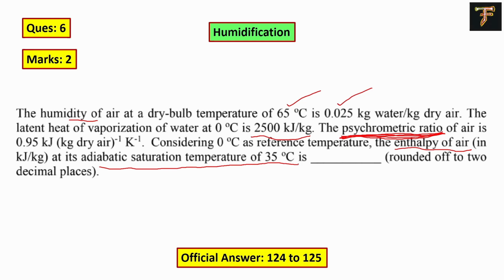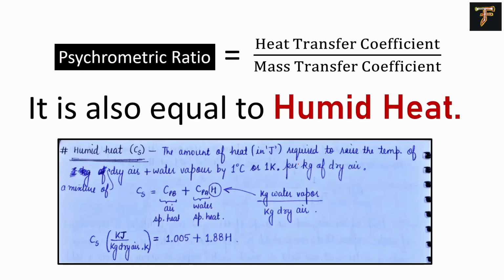First, let's understand a few definitions. What is the psychrometric ratio? It is the ratio of the heat transfer coefficient to the mass transfer coefficient, h by k. And it is also equal to the humid heat. What do we understand from humid heat? Humid heat is the amount of heat required to raise the temperature of a mixture of dry air plus water vapor by 1 degree Celsius per kg of dry air. So that's the formula for this one.